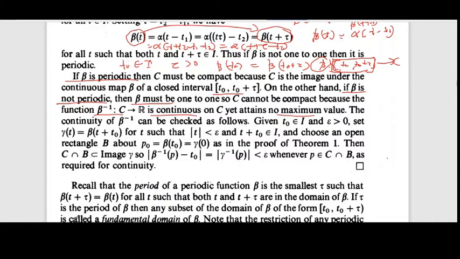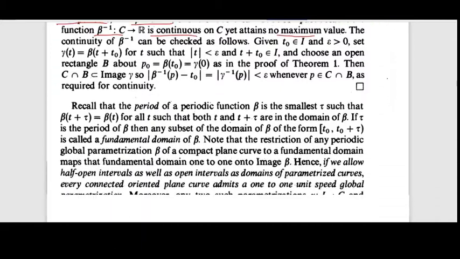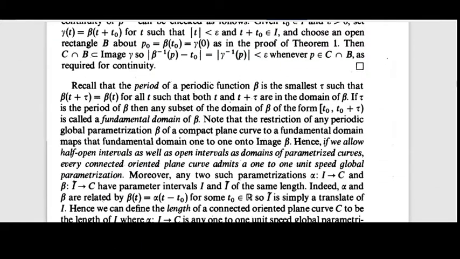Then you read this part. Here we note that if tau is the period of beta, then any subset of the domain of beta of the form t naught to t naught plus tau is called the fundamental domain of beta.